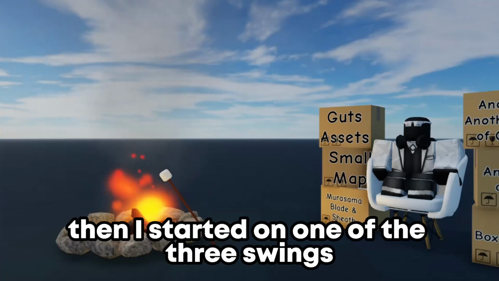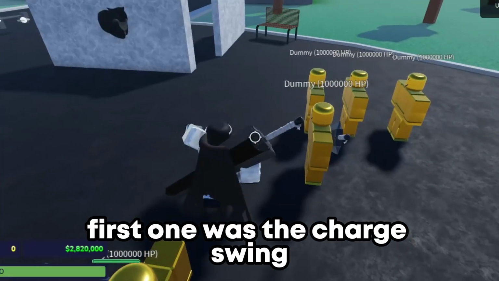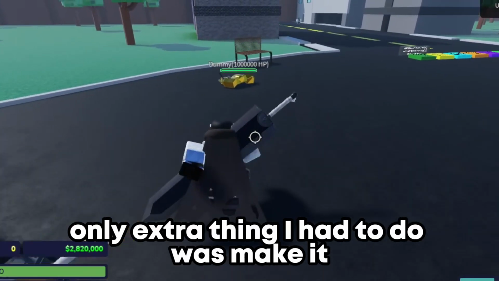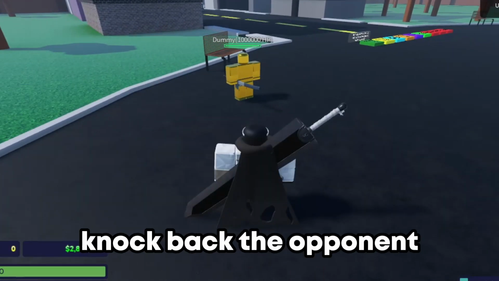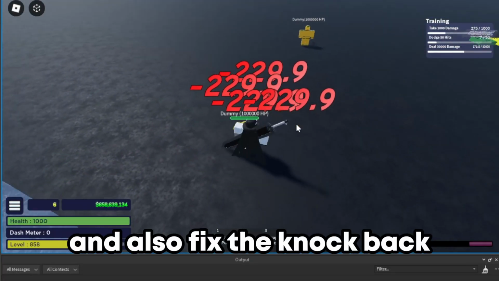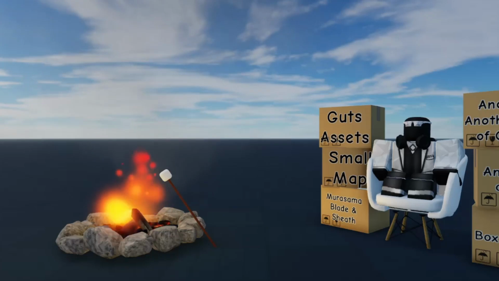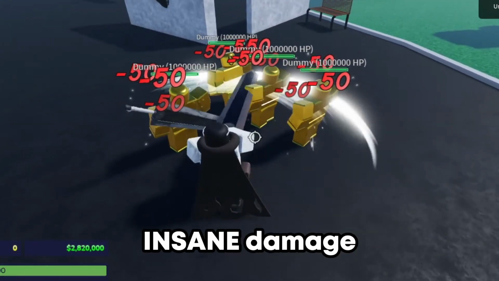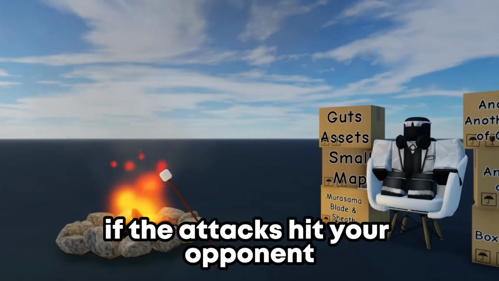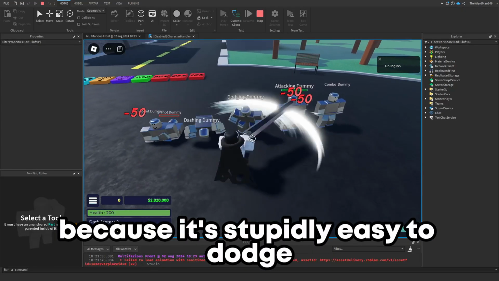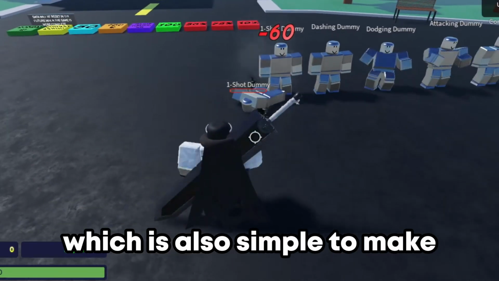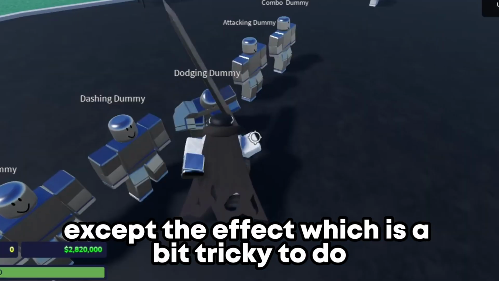Then I started on one of the 3 swings. First one was the charge swing, which was also just a copy-paste move. Only extra thing I had to do was make it knock back the opponent, and also fix the knockback because I didn't get it right the first time. Next was the swing barrage, a high attack barrage that does insane damage if the attacks hit your opponent, because it's stupidly easy to dodge. And lastly was the overhead swing, which was also simple to make, except the effect, which was a bit tricky to do.